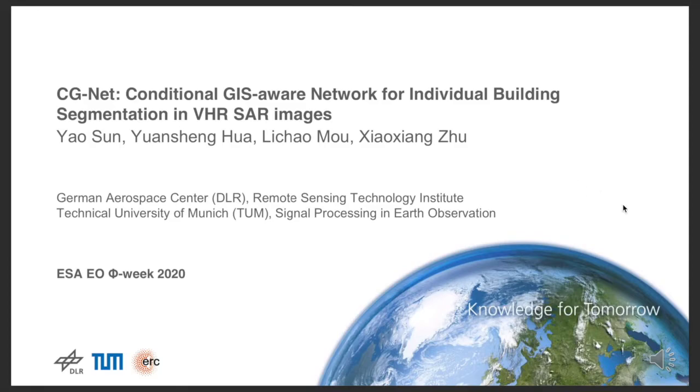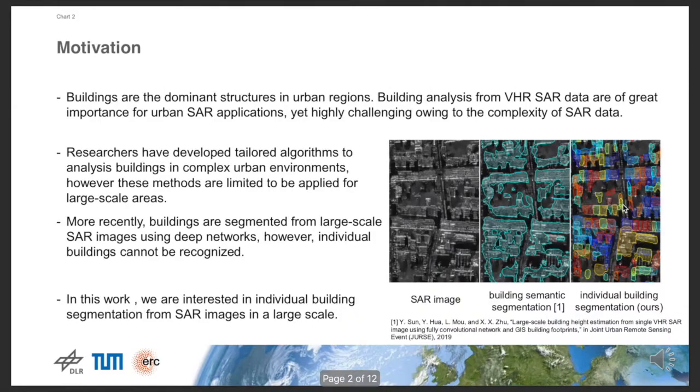I am Yao Sun. Here I present CGNet, Conditional GIS-aware network for individual building segmentation in VHR SAR images. Buildings are the dominant structures in urban regions. Building analysis from VHR SAR data are of great importance for urban SAR applications, yet highly challenging owing to the complexity of SAR data. Researchers have developed tailored algorithms to analyze individual buildings. However, these methods are difficult to be applied in large areas.